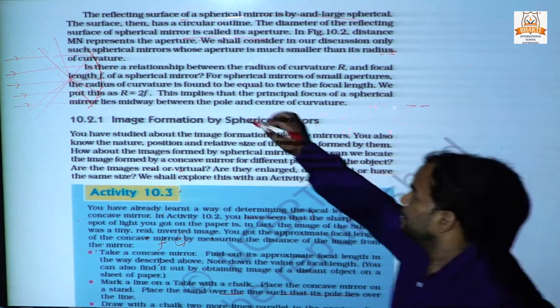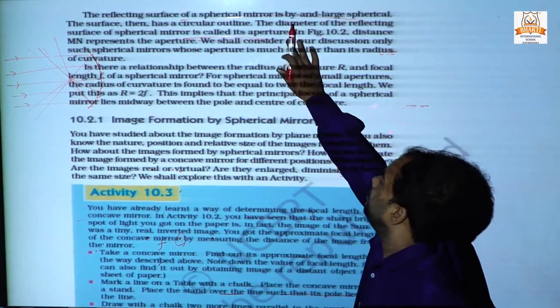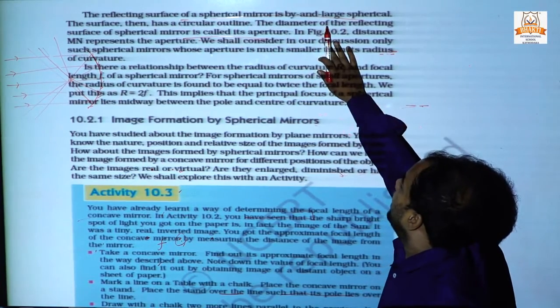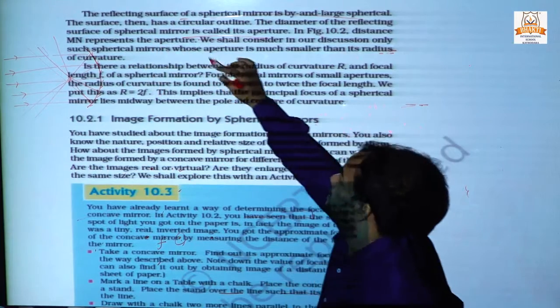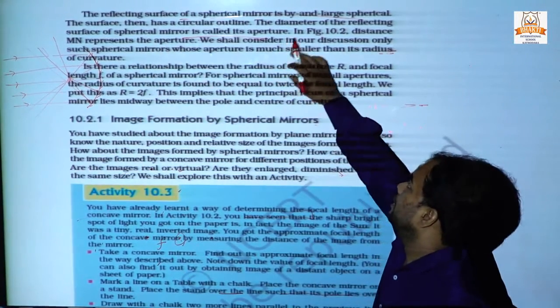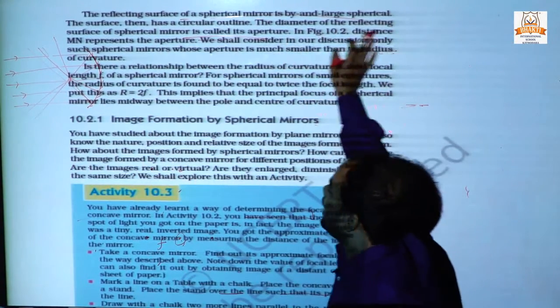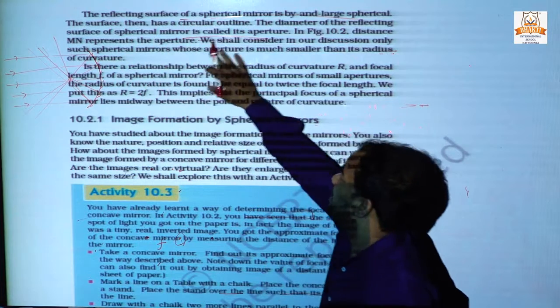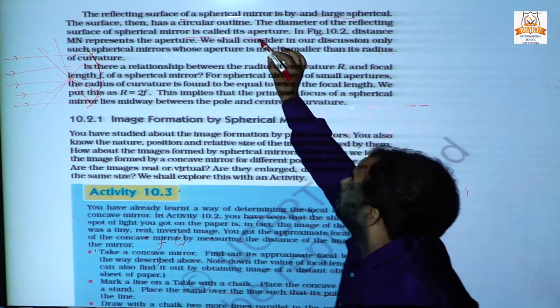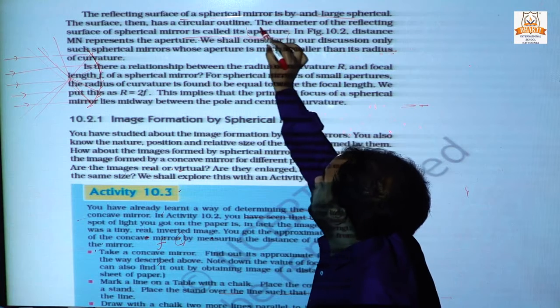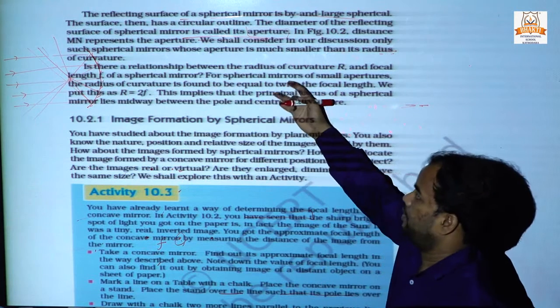The reflecting surface of a spherical mirror is by and large spherical, so the surface has a circular outline. The diameter of the reflecting surface of a spherical mirror is called its aperture. This is an important point. What is aperture?